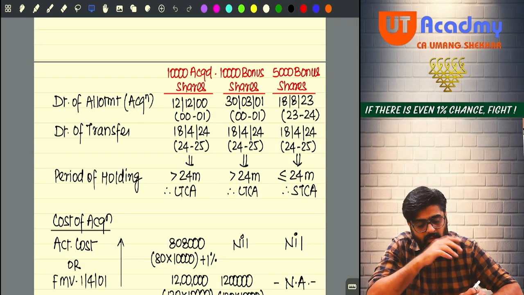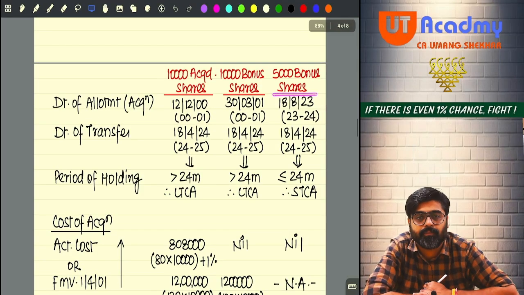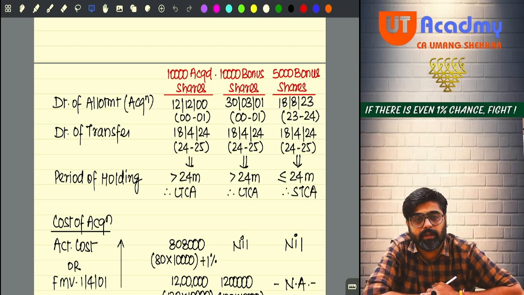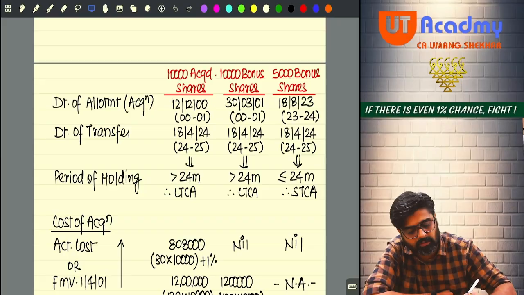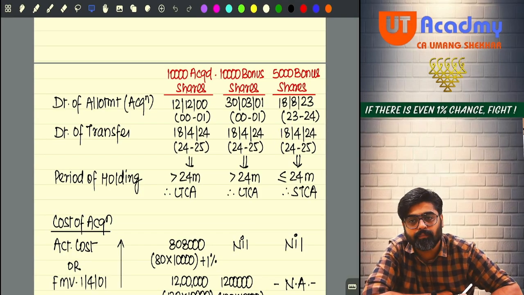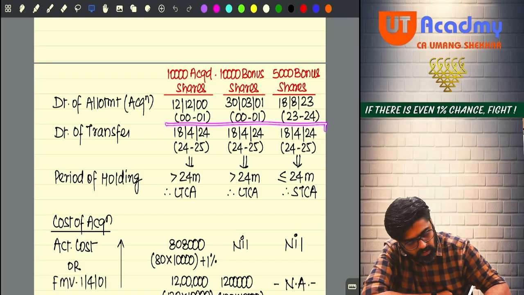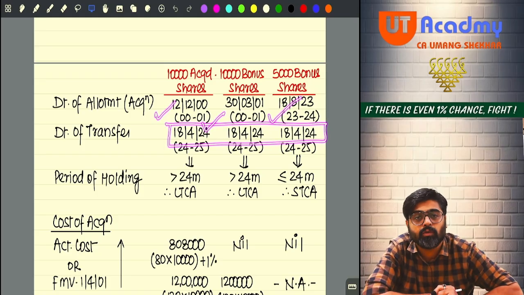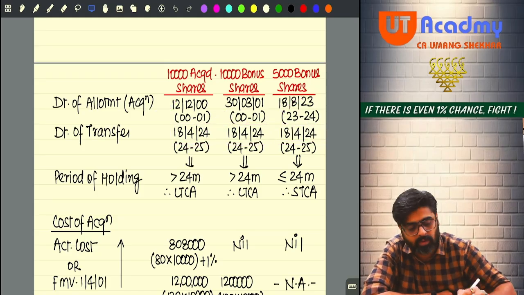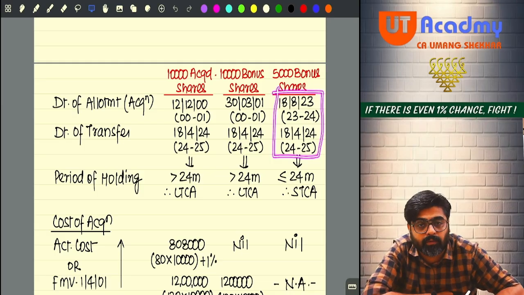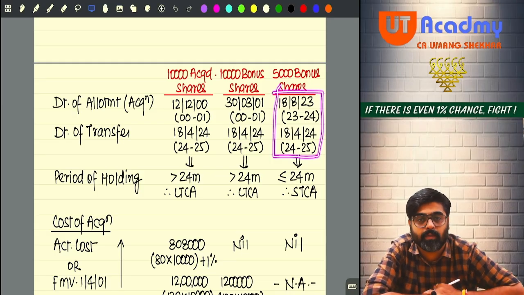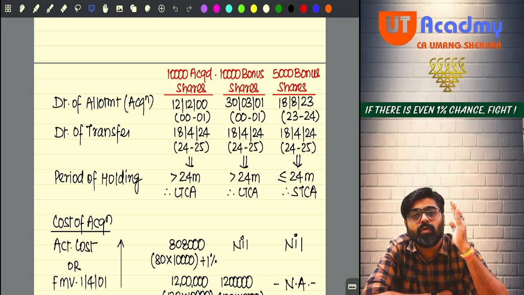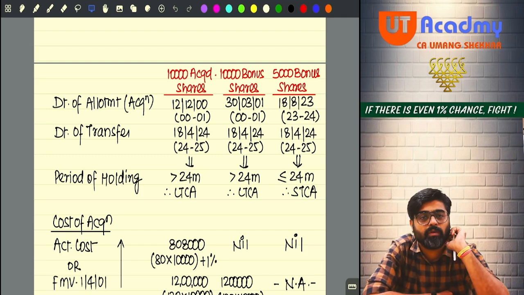Yes or no? Now you have 5,000 bonus shares also. These 5,000 bonus shares were issued to you on 18th of August 2023. And these 5,000 shares also you sold on 18th of April. So all the shares are sold on the same date. Can you see? But the date of acquisition is different. Now check. For the last 5,000 bonus shares, your period of holding is not more than 24 months. It is less than 24 months, from 18th August 2023 to 18th April 2024.